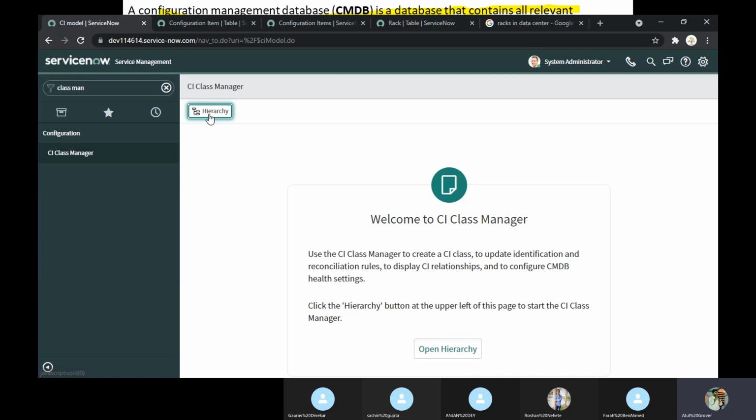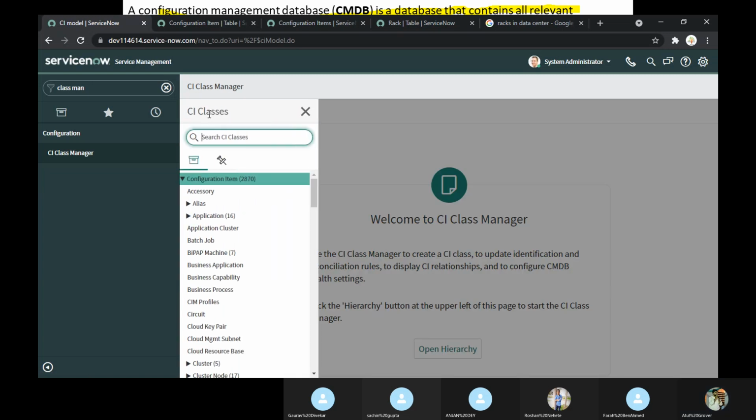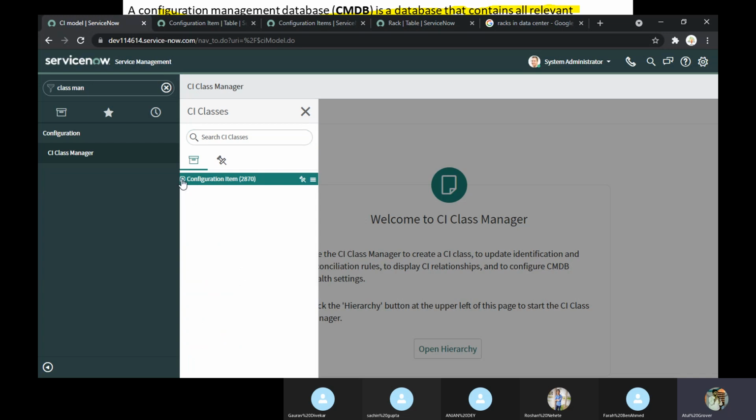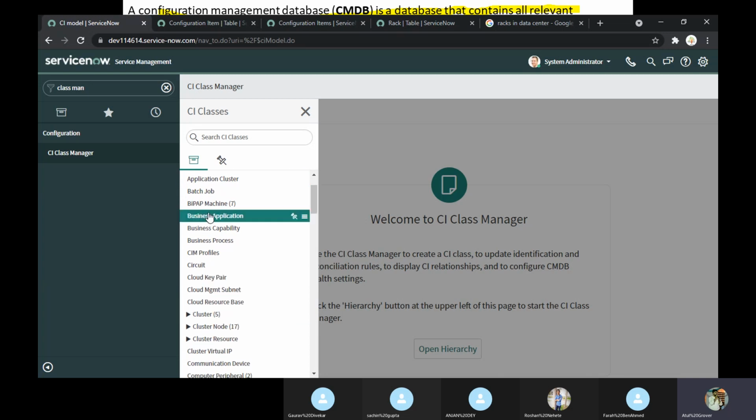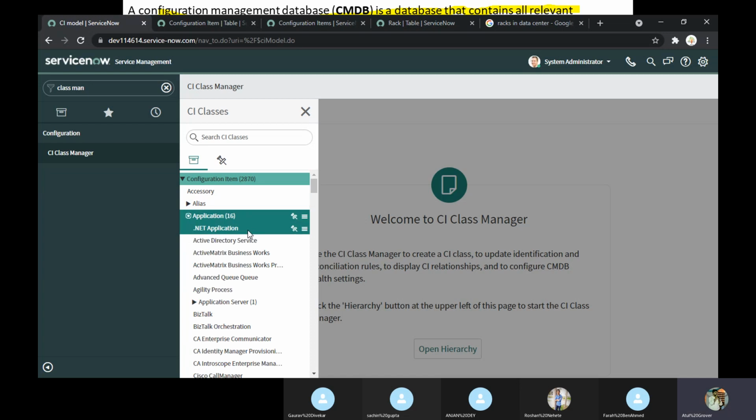So you can see the hierarchy here. On the top, I have Configuration Item as a class. Under that, I have Application and Cluster. If you open Application here, these will become CIs.